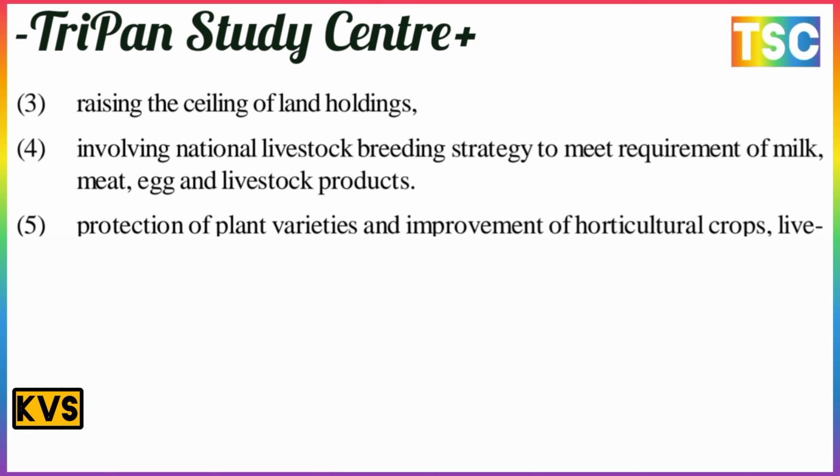Involving the national livestock breeding effort to meet the requirement of milk, meat, eggs and livestock products. Protection of plant varieties and improvement of horticulture crops, livestock species and agriculture. Liberalization of the domestic market by removing restrictions on movement of commodities within the country. Improving the domestic and international marketing system is important here.